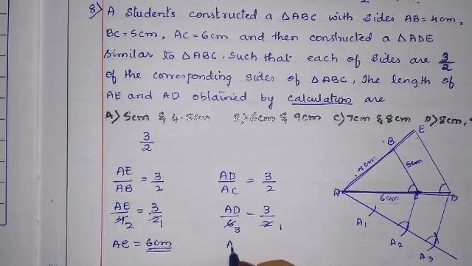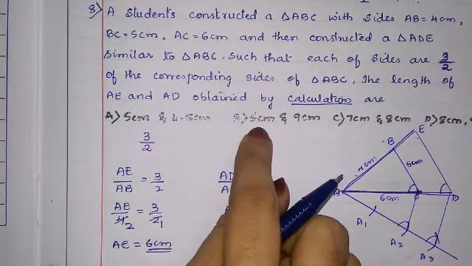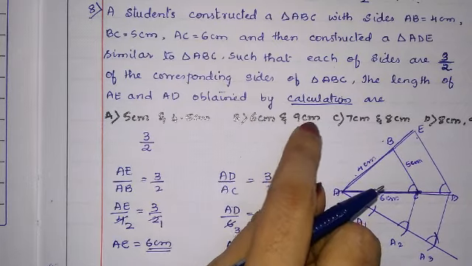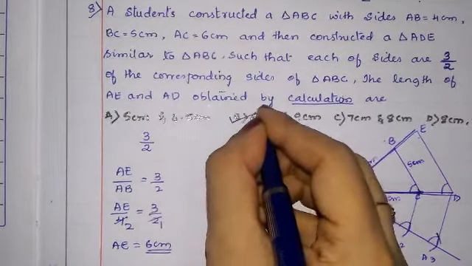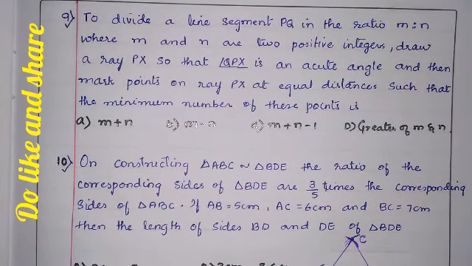Okay. So AD into 1 is AD, 3 threes are 9 centimeter. So we got 6 centimeter and 9 centimeter. So the correct option is 6 centimeter and 9 centimeter. That is option B.